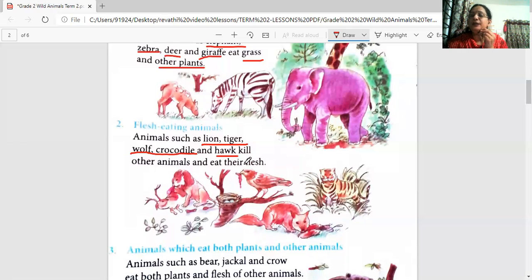Let's read the spellings of these animals. Lion, tiger. You have to repeat after me. Wolf.